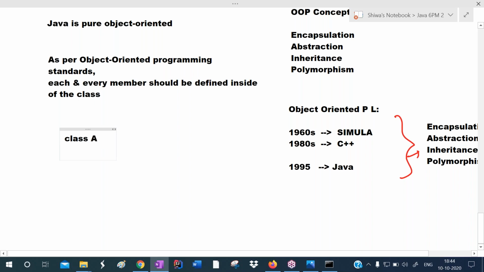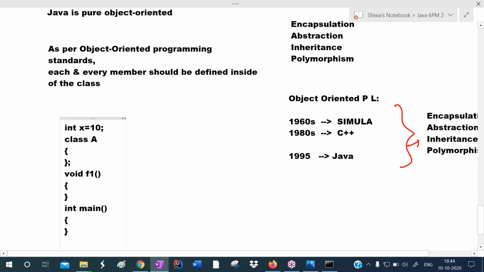I'm writing one class A. In the class, I'm defining some properties and methods. Outside of the class, if I want to declare a variable, I can declare it like this. And outside of the class, if I want to write a function, I can write like this. And the main method also, we are writing outside of the class only.